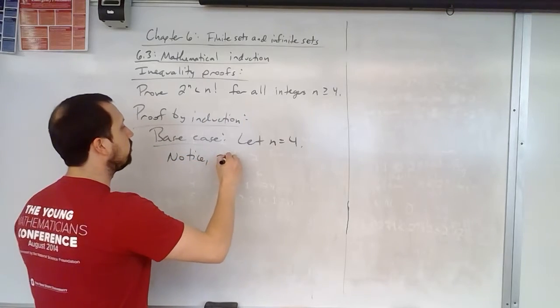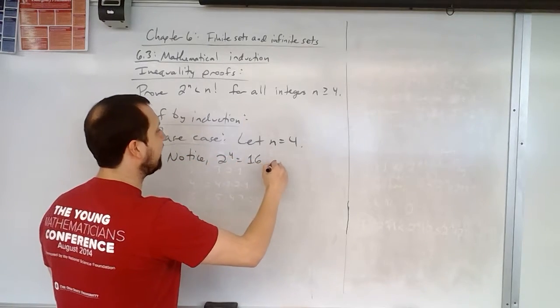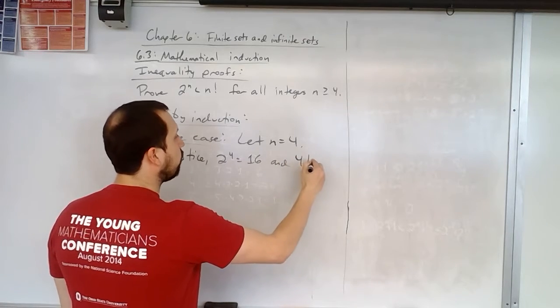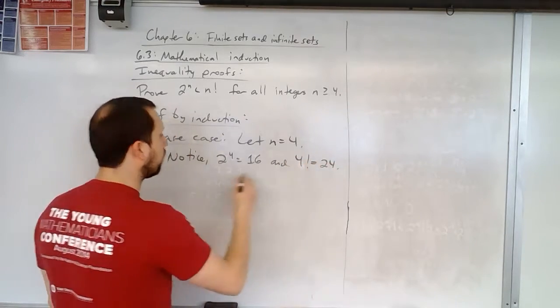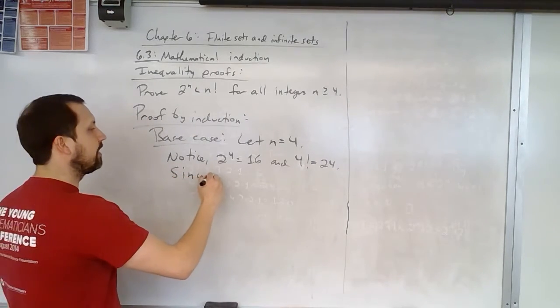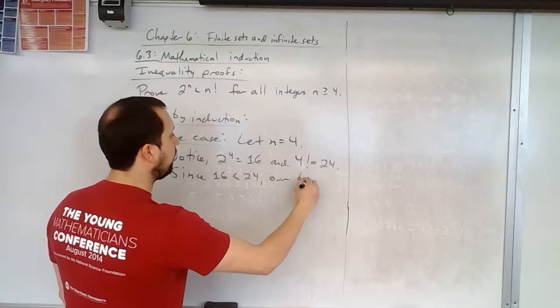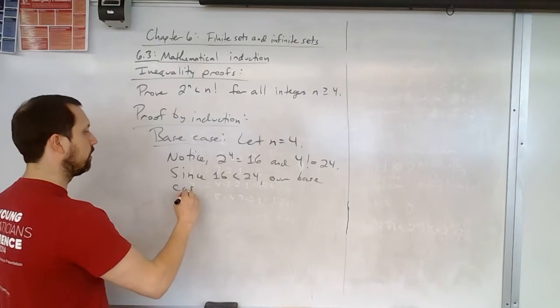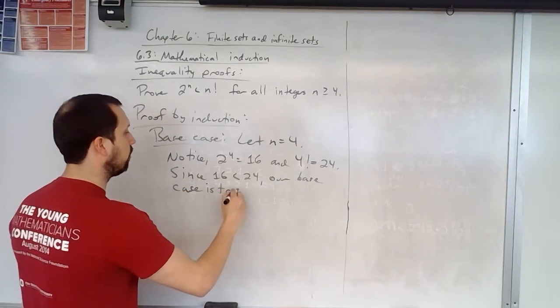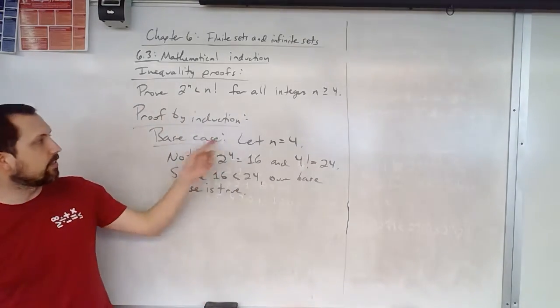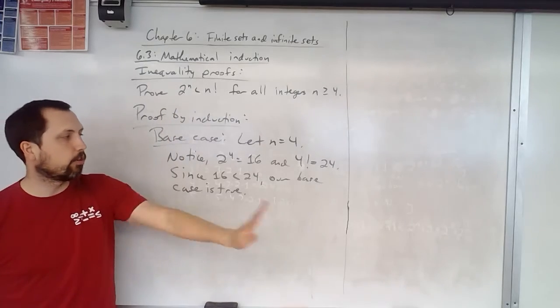Notice 2 to the 4th is equal to 16, and 4 factorial we said was equal to 24. Since 16 is less than 24, our base case is true. We're able to just work through the arithmetic, see yes indeed, plug in 4 there, great.